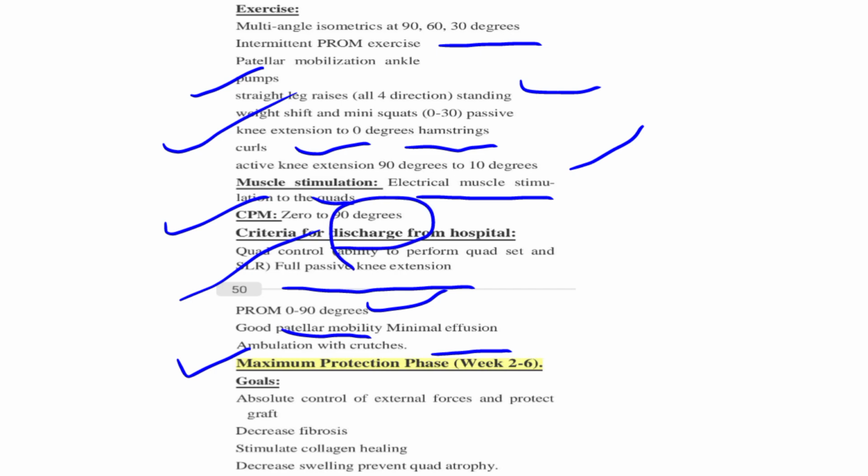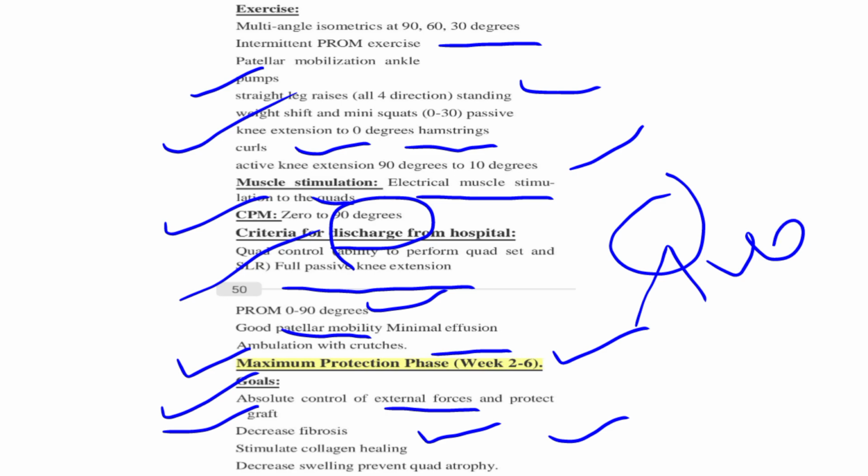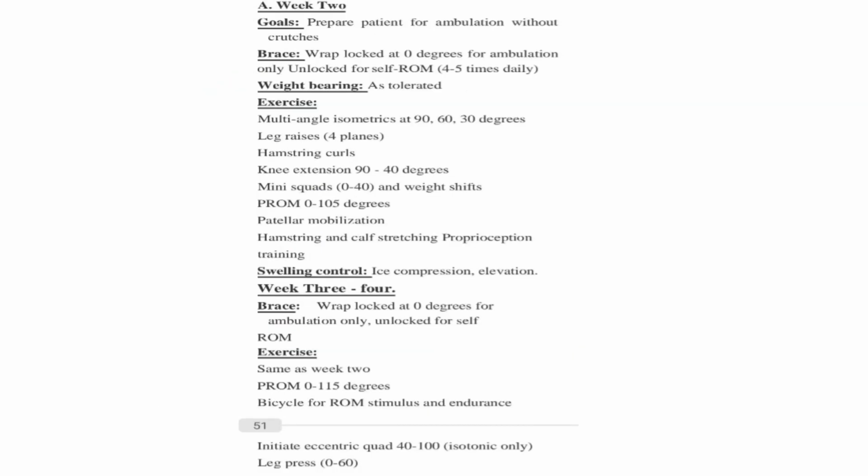Maximum protection phase, it's week 2 to 6. The goals in this phase are absolute control of external force and protecting the graft because there was surgical treatment. Decrease fibrosis, stimulate collagen healing, decrease swelling, and prevent quad atrophy. We can go for quad sets so there is no atrophy. Atrophy means a decrease in the size of a muscle.